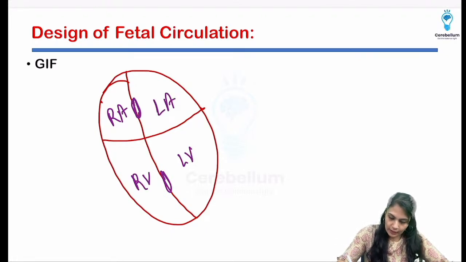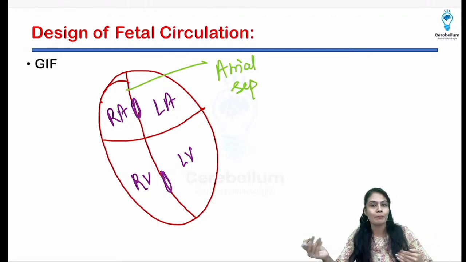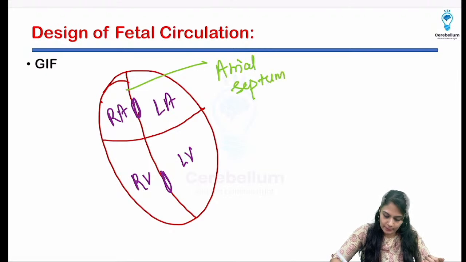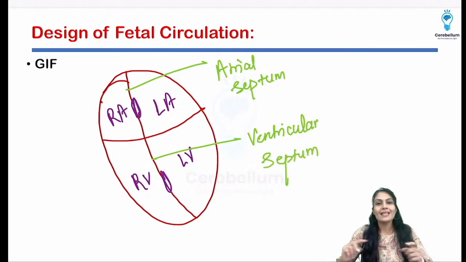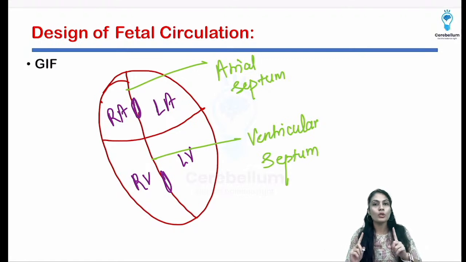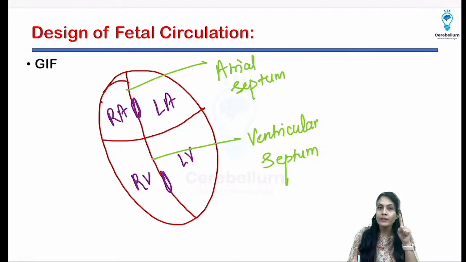Now understand there are two different septa. This is known as the atrial septum. Septa means which causes separation, so that is septum. Okay, so this is the atrial septum and this is the ventricular septum. Septum means the one which causes the separation. Okay, it should be complete in the adult human being, but understand in the fetus the atria are connected